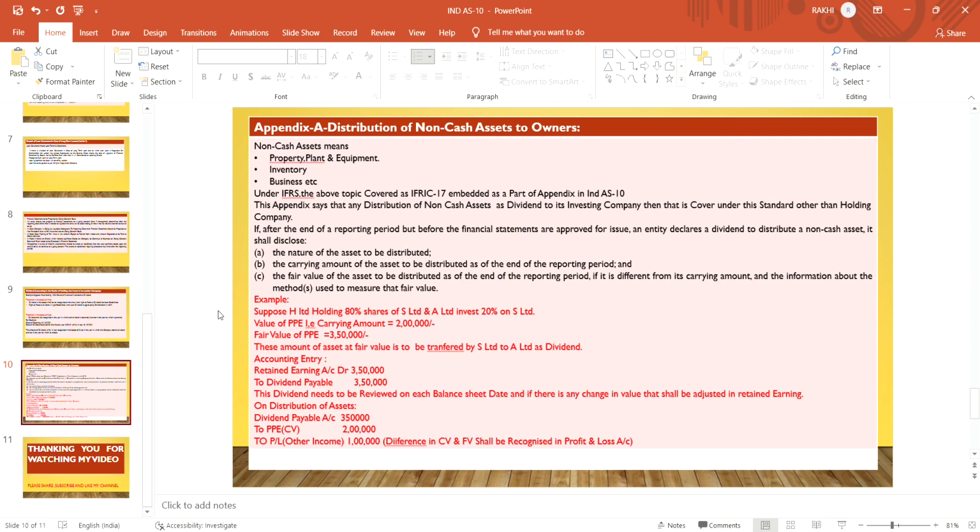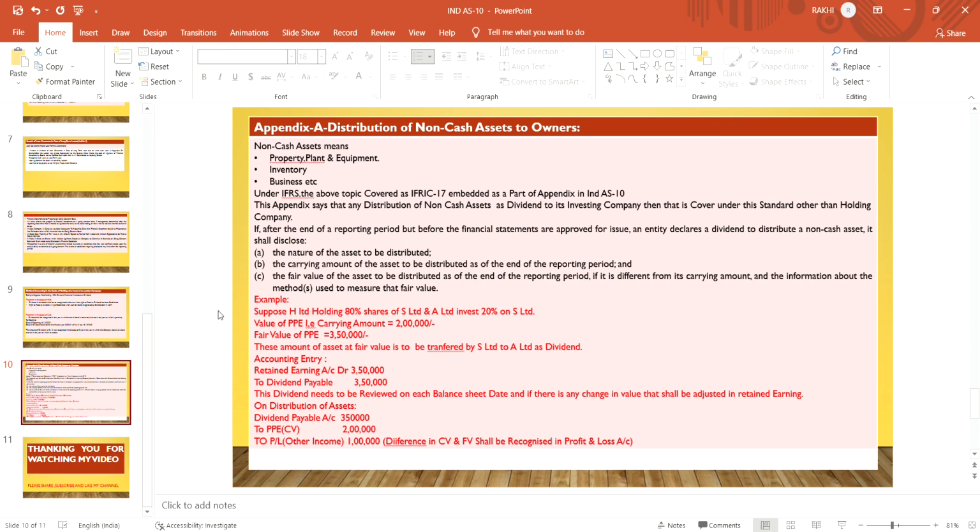The person other than the holding company who invests in that company is the one to whom the non-cash dividend is to be given under Appendix A of Ind AS 10. So this amount of asset at fair value is to be considered by S Limited to A Limited as dividend. Any non-cash amount given by S Limited to A Limited is considered under Appendix A of Ind AS 10, and not to the holding company. The holding company is not covered under this.